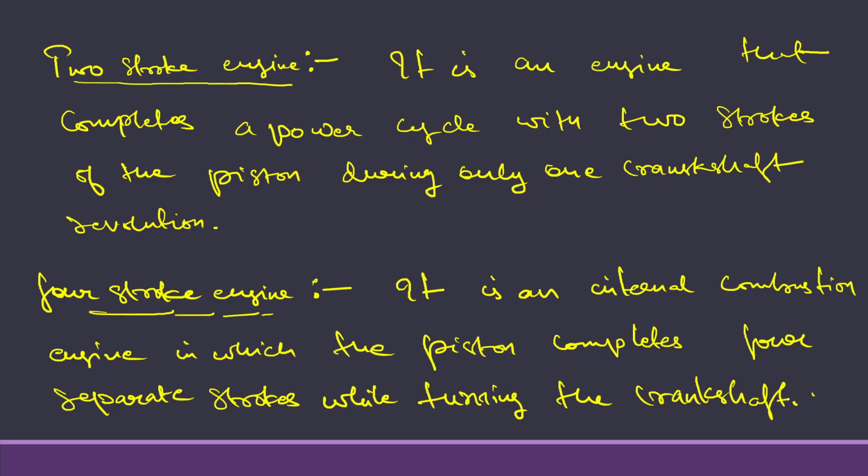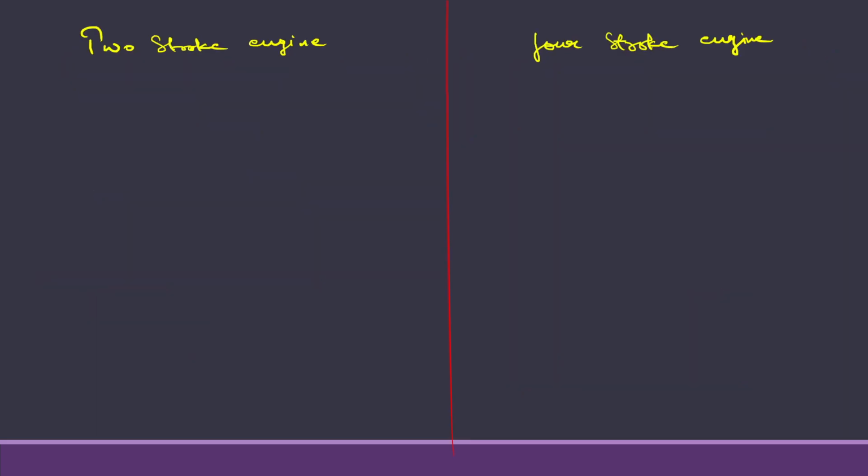In a simple way I can define it: two-stroke is that in the crankshaft it takes only one revolution, and it's known as a two-stroke engine. And in the four-stroke engine we can easily define that it takes four complete revolutions on the crankshaft, that is known as a four-stroke engine. And after that we will discuss the difference between the two-stroke engine and the four-stroke engine.